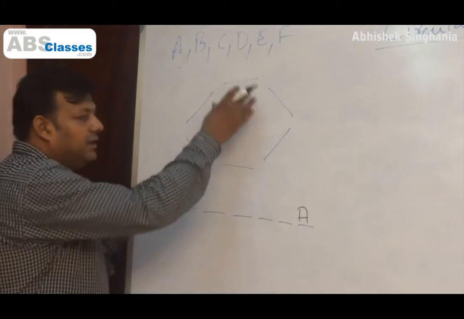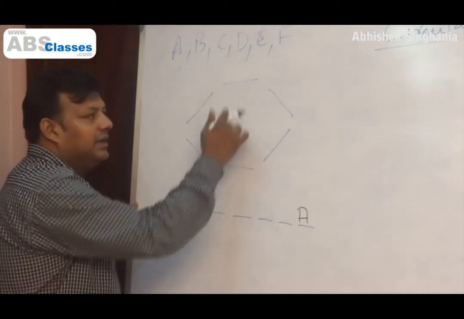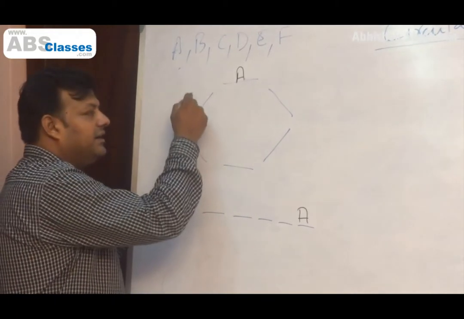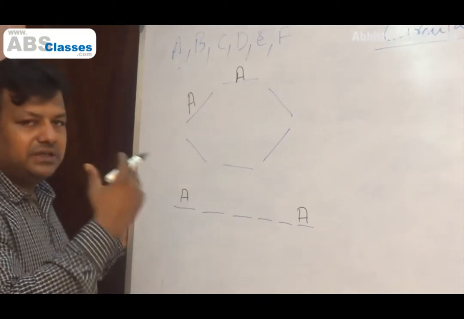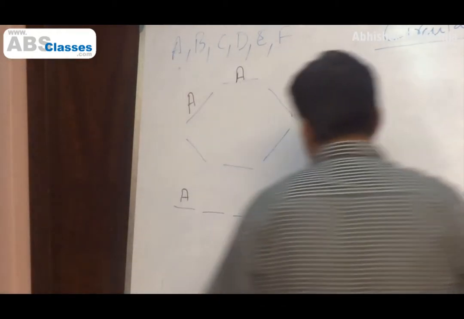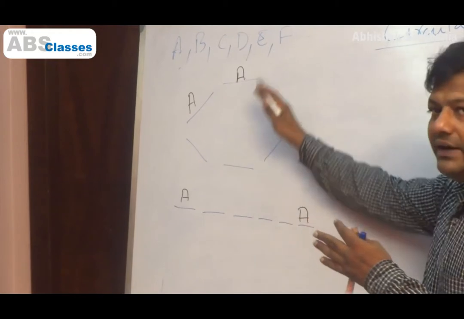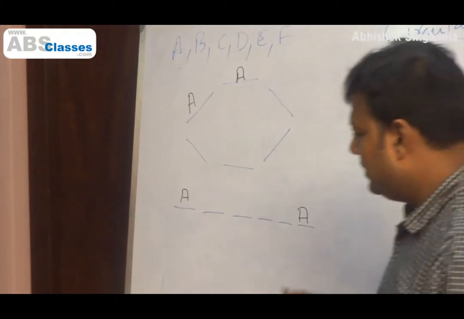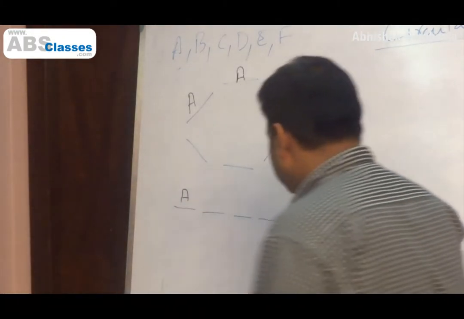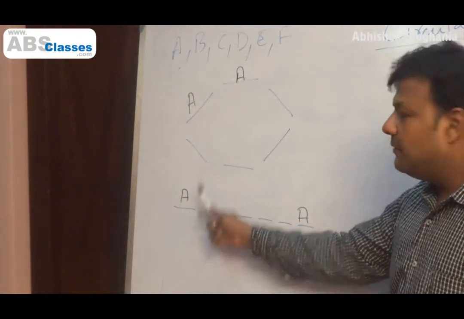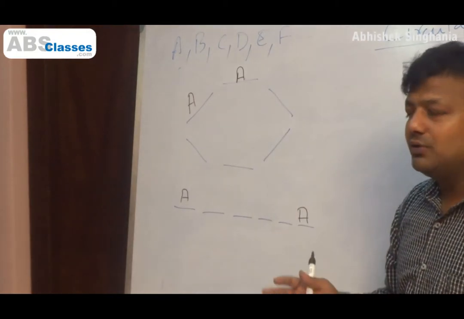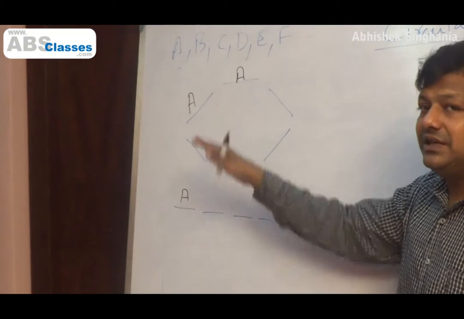But if they are sitting in a circle, A sitting here can be seen identical to A sitting here. If you just change your position, instead of looking like this, if you go and look like this, it would look identical to what I was saying earlier. Here, even if I change my position from here to here, they still look like two different cases. But here, they start looking like the same case. It's difficult to understand whether A is sitting in the same chair or has changed his seat.